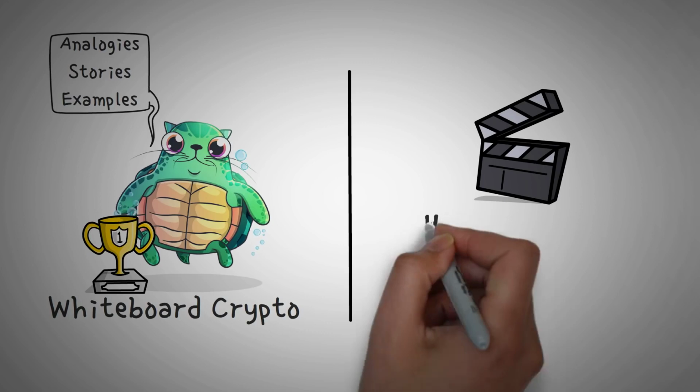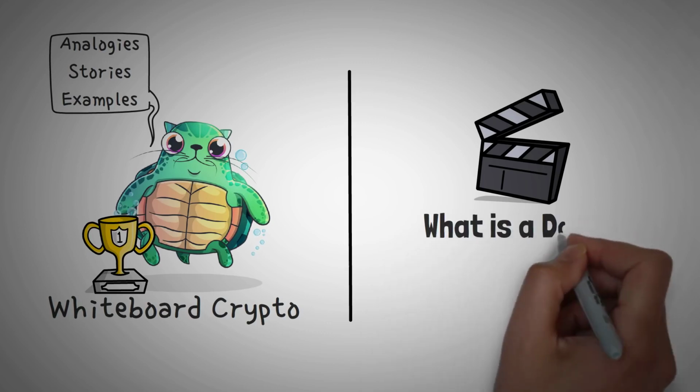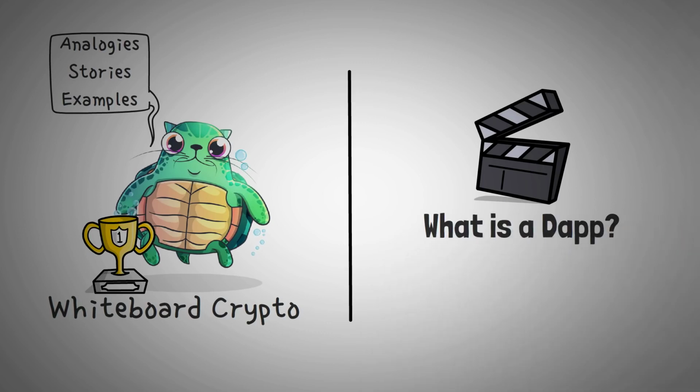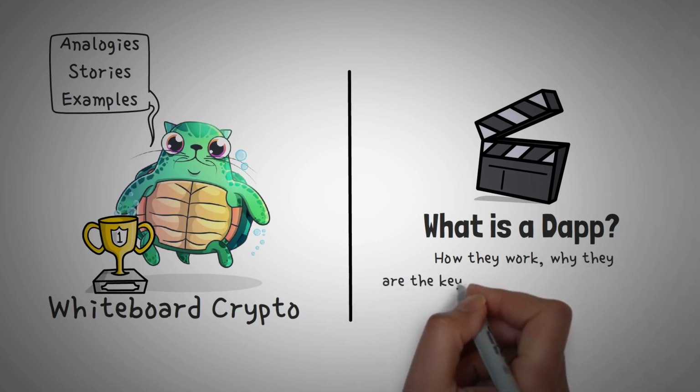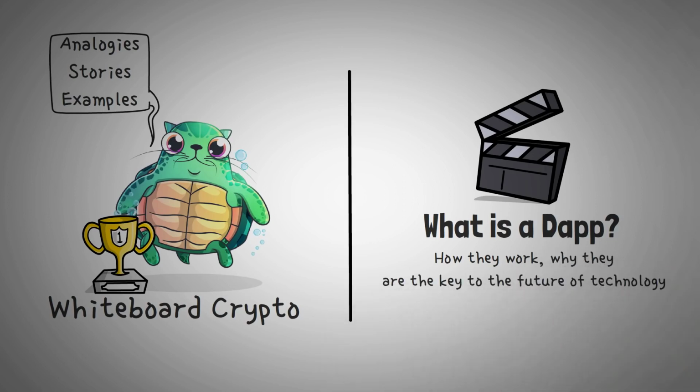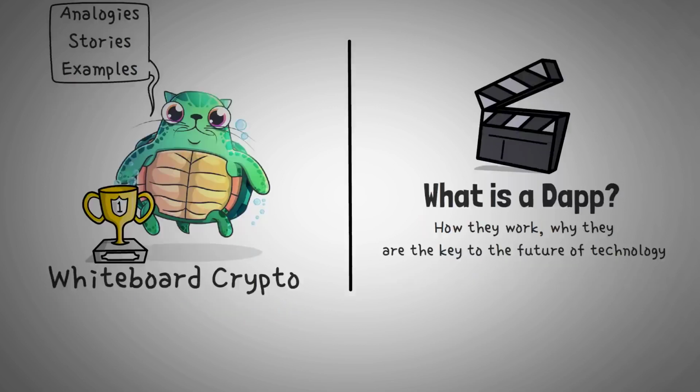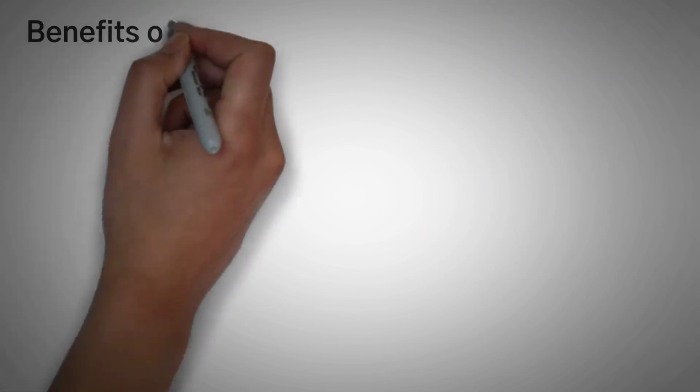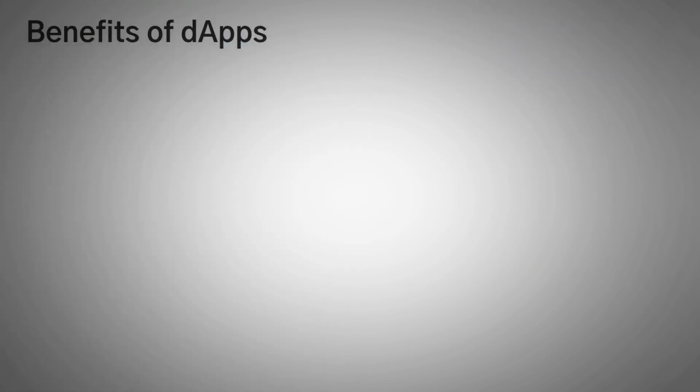In this video, we're going to explain exactly what a dApp or decentralized application is, how they work, and why they might hold the key to the future of the technology. First, we're going to go over some of the benefits of dApps, and then we're going to cover the different types of them, including a bunch of specific examples.